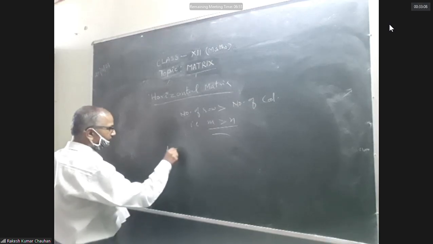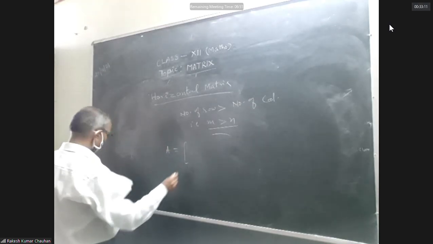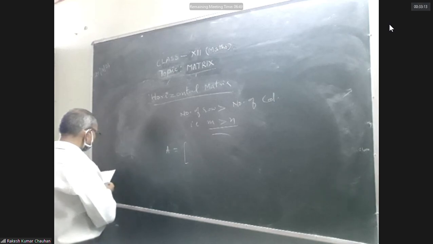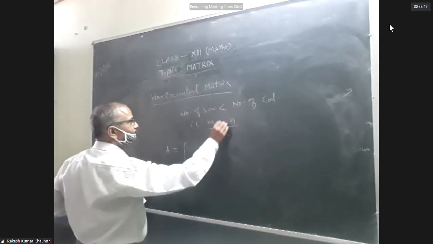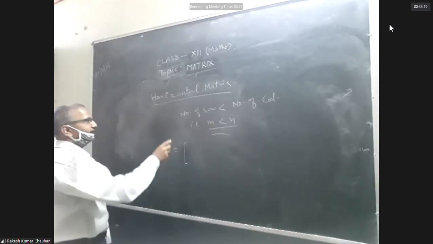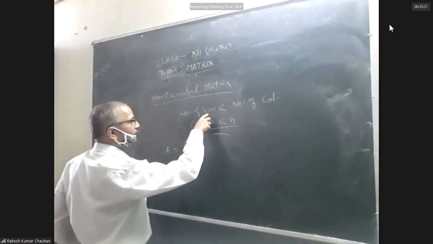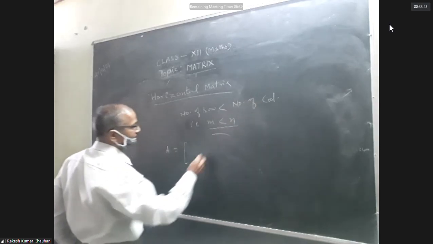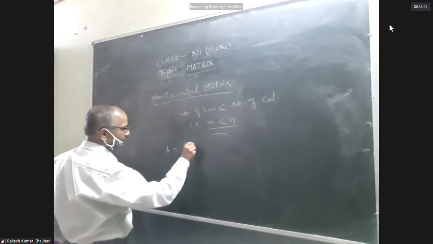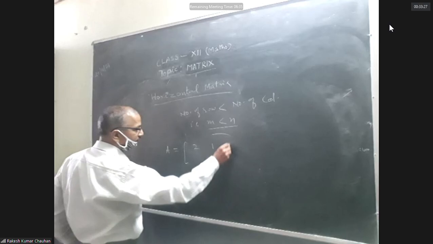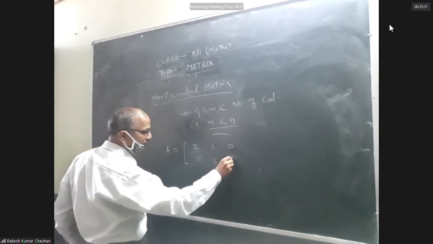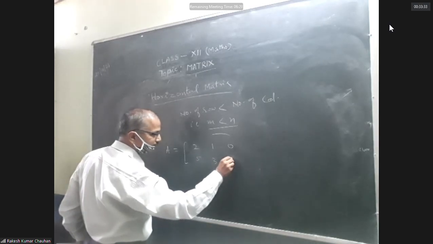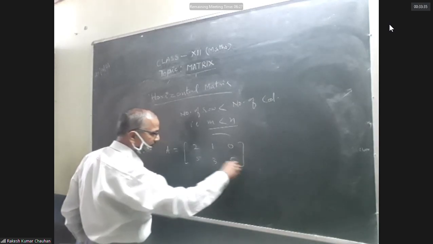A is equal to... this got reversed here, here it is less than. A matrix in which the number of rows is less than the number of columns. So 1 0 5 3 2 1, you can write anything, 5.